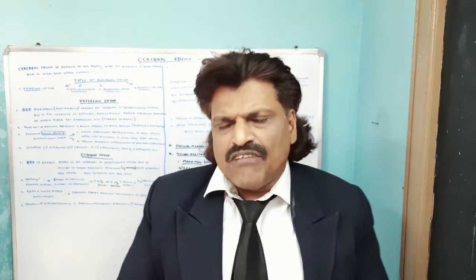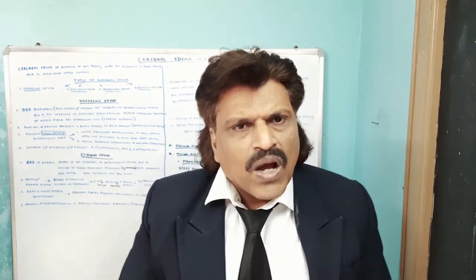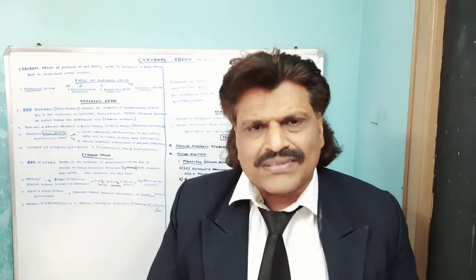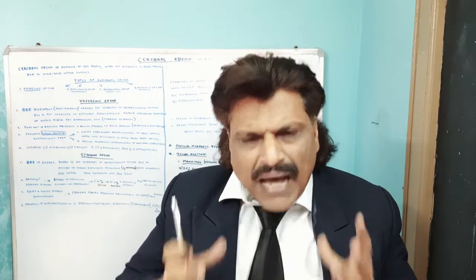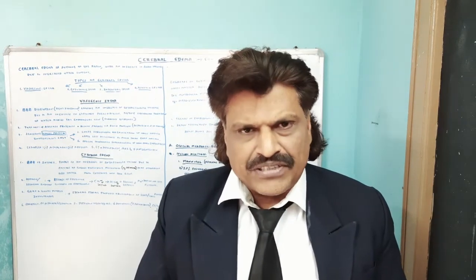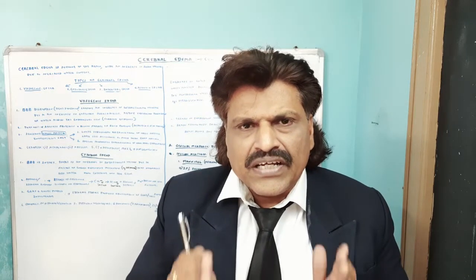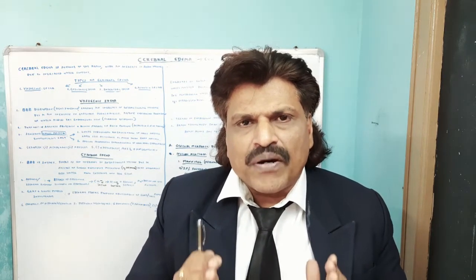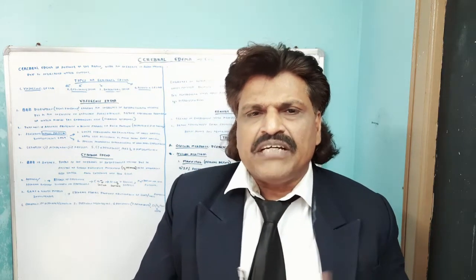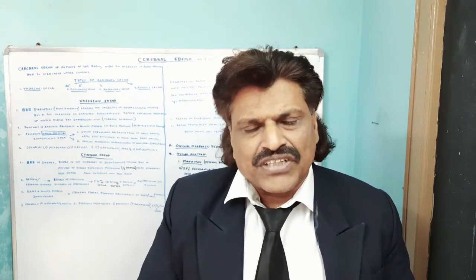There are basically four types of cerebral edema. We need to know these four different types because the pathogenesis is different and the treatment is also different. For example, treatment of vasogenic edema is different, treatment of cytotoxic edema is different.